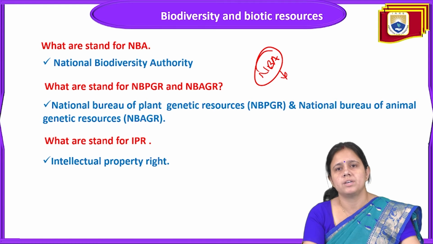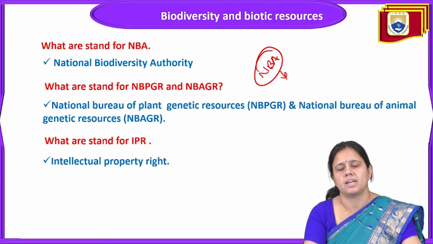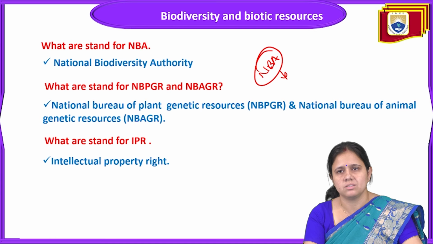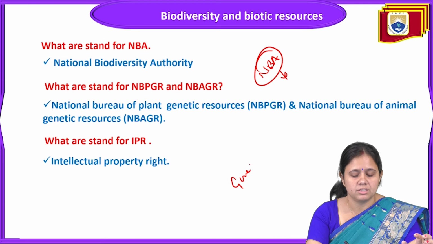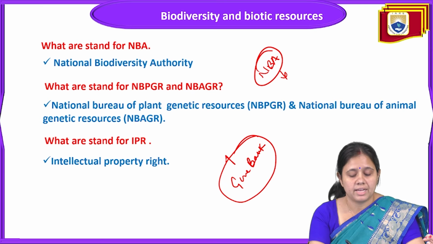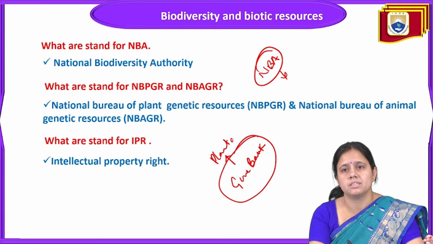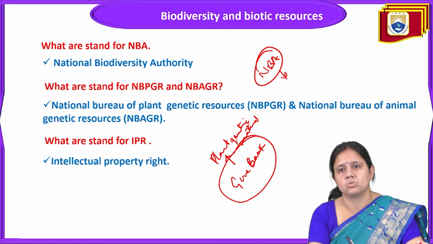Now next is what NBPGR and NBAGR stand for. NBPGR is the National Bureau of Plant Genetic Resources, and NBAGR is the National Bureau of Animal Genetic Resources. It is a kind of gene bank where the plant genetic material is stored. That's why NBPGR is the kind of gene bank which will store the genetic resources of plants.